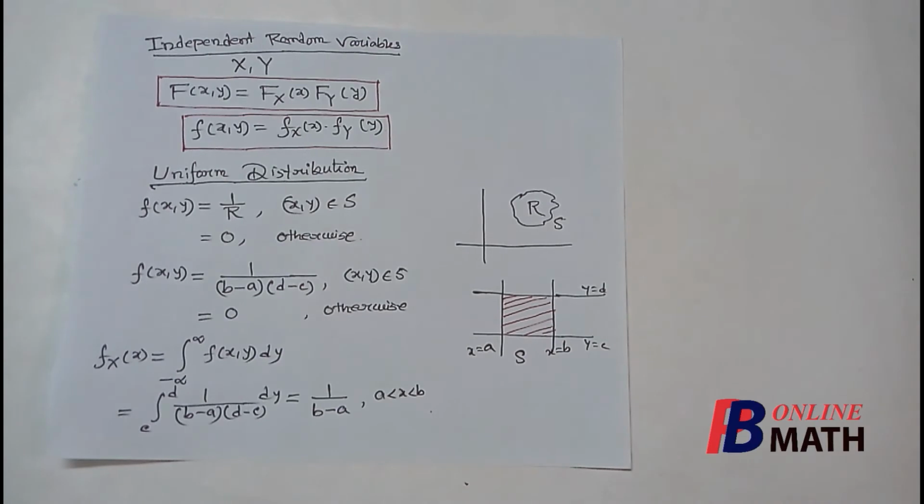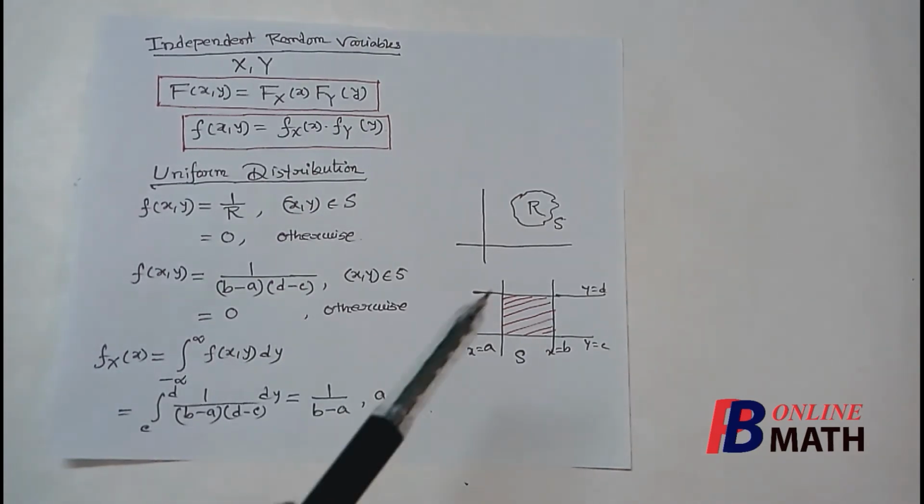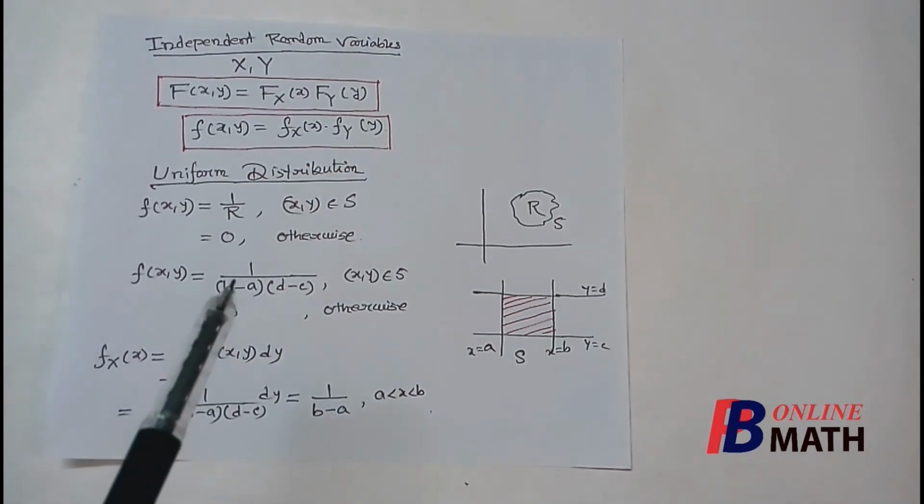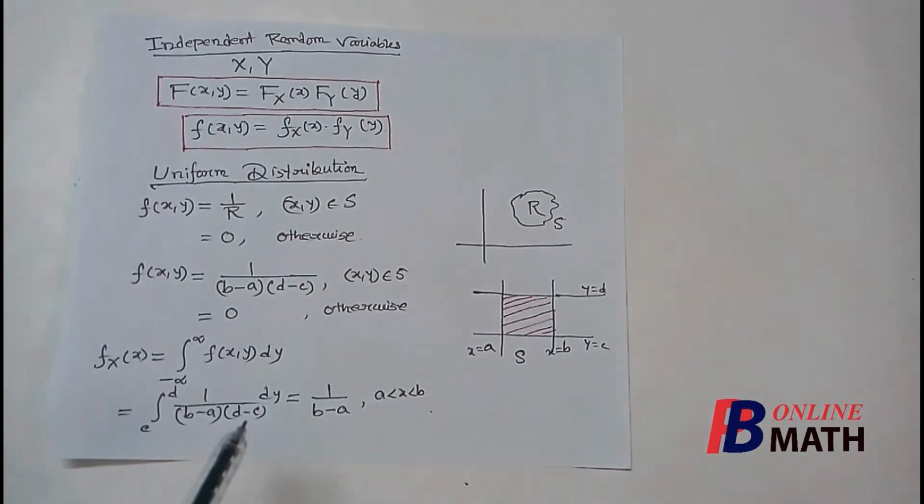Now if we want to find the marginal distribution of x, then this is the marginal density function with respect to x. Now by the definition, this is the integration of the joint PDF from minus to plus infinity. But here we find that the range of y is from c to d. So we have to integrate from c to d with respect to y, and this is the PDF 1 by this. So after the integration, we find that this is nothing but 1 by b minus a, if x varies from a to b. So this is our marginal PDF with respect to x. Now we can easily find that this is nothing but one-dimensional uniform distribution of the random variable x, where x varies from a to b.